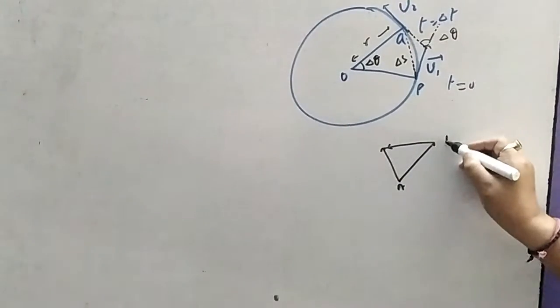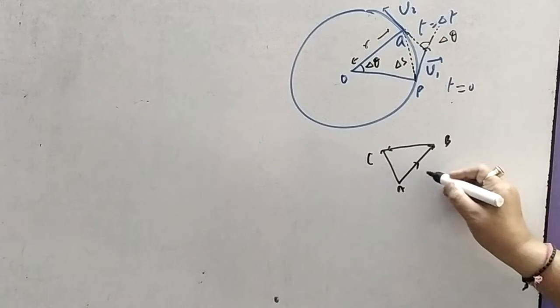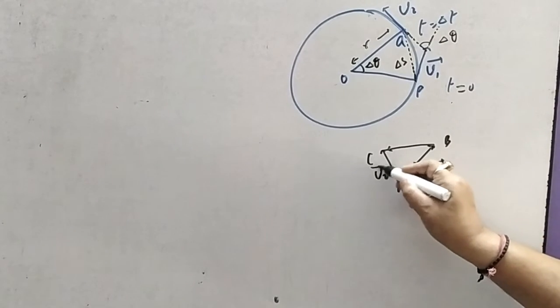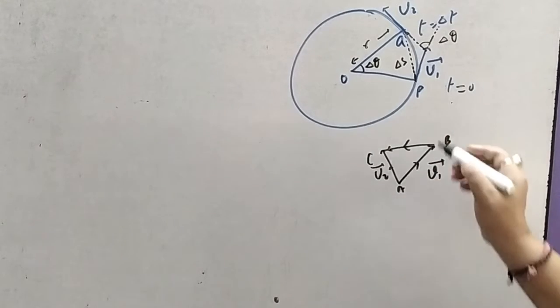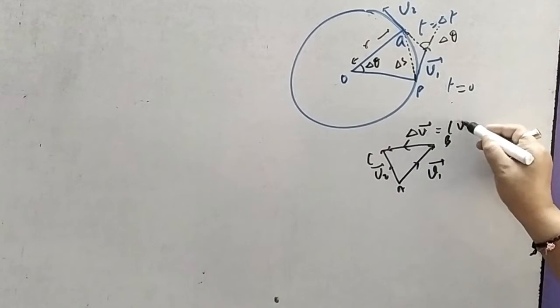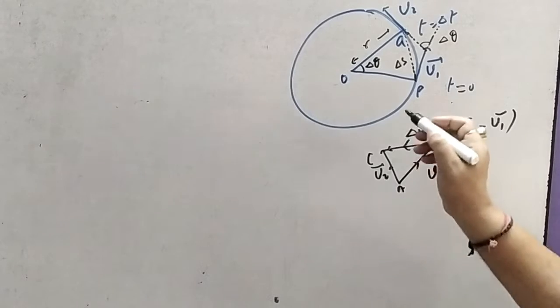This is say A, B and C. This represents vector V1, this represents vector V2, and this represents V2 minus V1 or delta V. Okay.